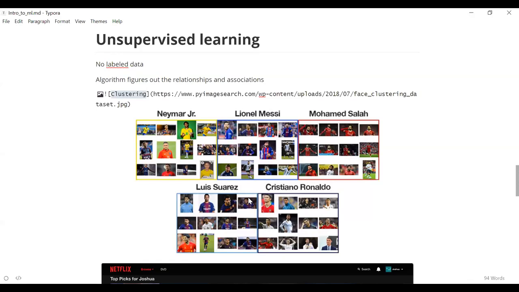It will not say that this person is Neymar Jr., this person is Lionel Messi, this person is Mohamed Salah or Luis Suarez and Cristiano Ronaldo, because it doesn't know. We haven't provided that information saying that the person's face looks like this, he is Neymar. We have just given the dump to it and asked it to group the images based on similar looking faces, right?